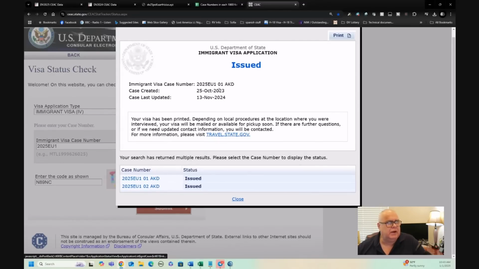You see, by the way, there is a slightly different possibility. Yes, for example, this one, 02, was actually updated on 9th of October. So that tells me this case was actually issued in the very earliest days of October. EU1 must have been interviewed in the first few days of October, issued in October, and you know, they could already be living in the USA for all I know. Okay, all right. So that's the data. That's how you check your individual case.